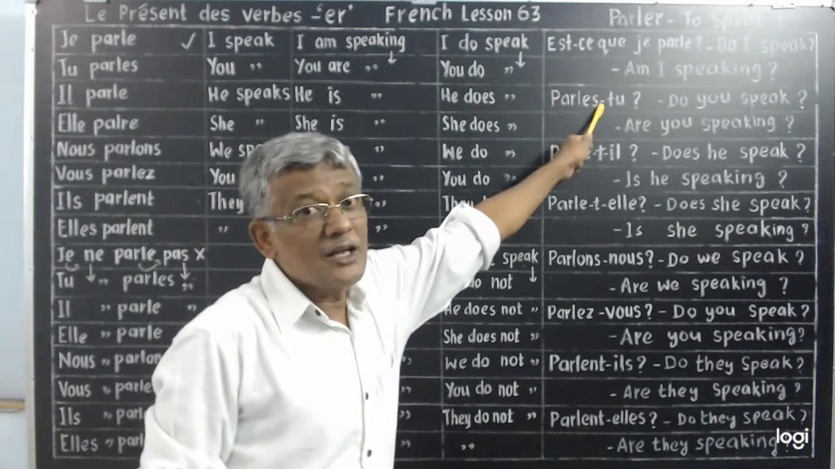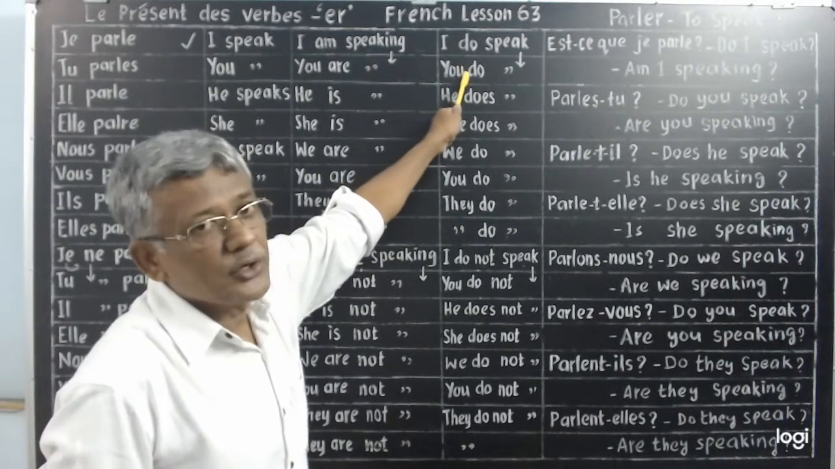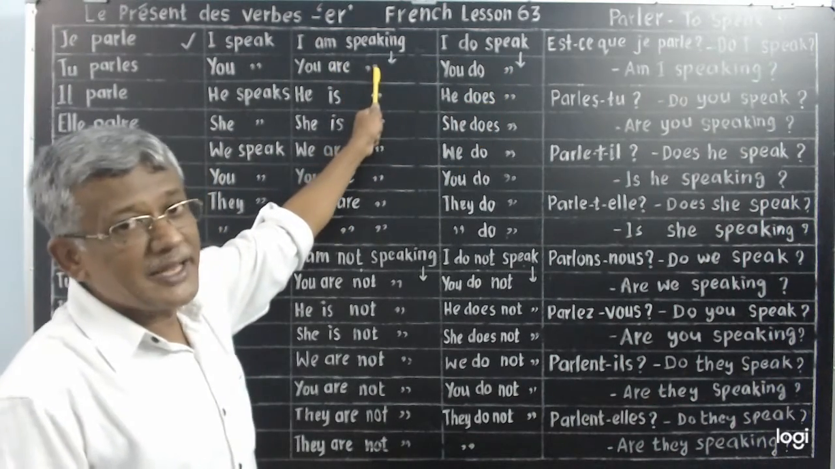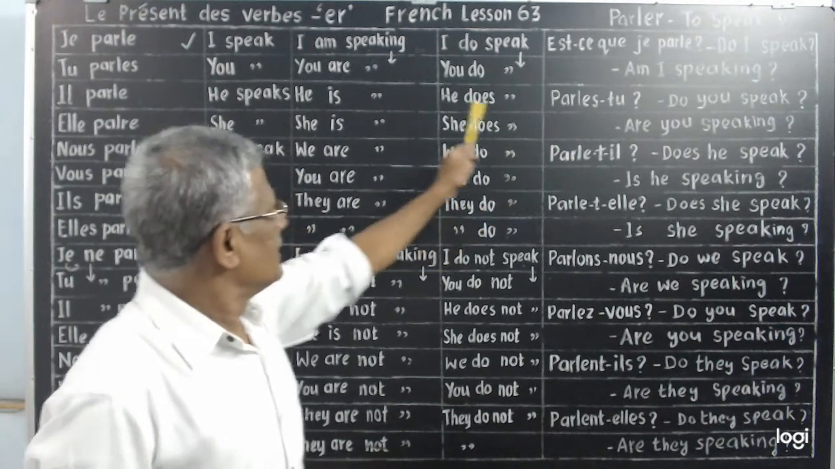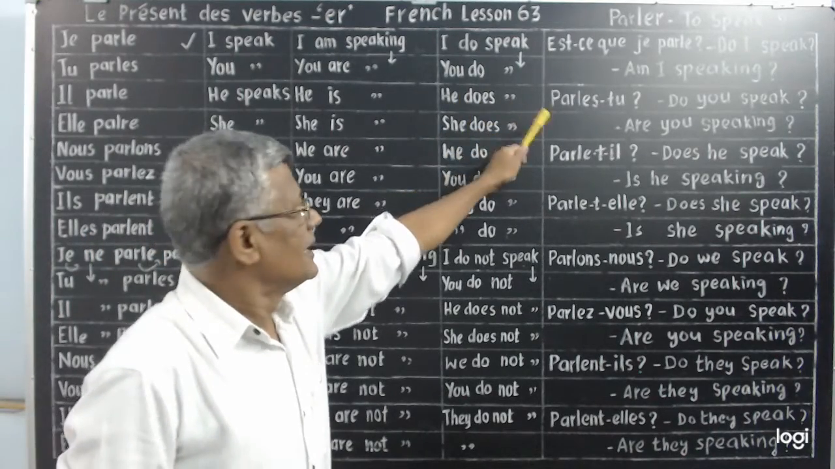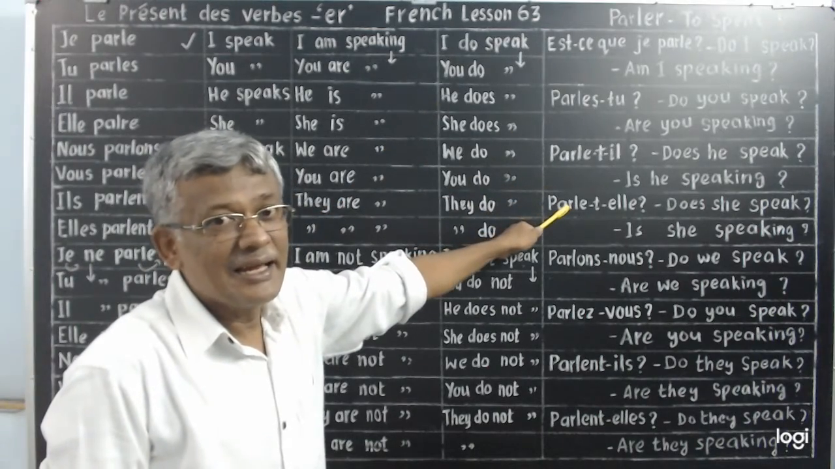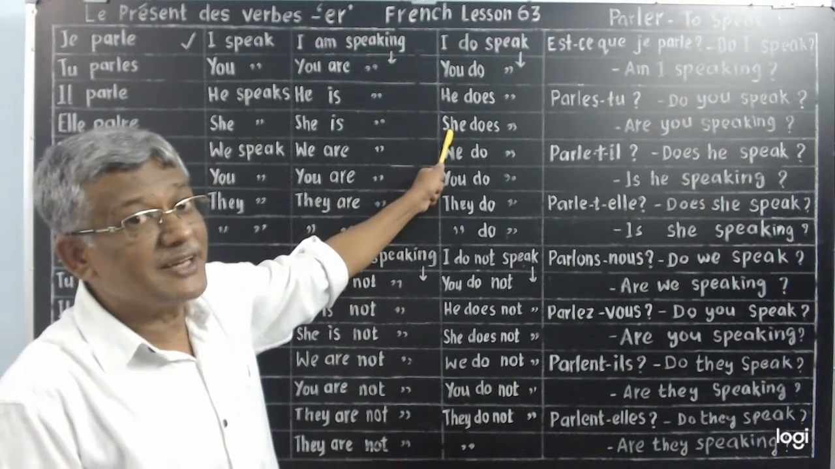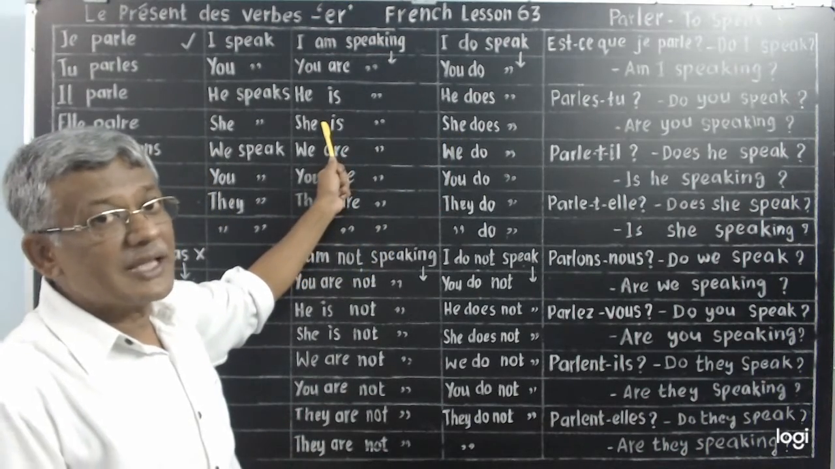Parles-tu? Come on, tell me the meaning. You do speak becomes do you speak? Question. You are speaking? Are you speaking? Parle-t-il? He does speak. That becomes does he speak? And is he speaking? Parle-t-elle? Does she speak? She does speak becomes does she speak? Question. She is speaking becomes is she speaking?